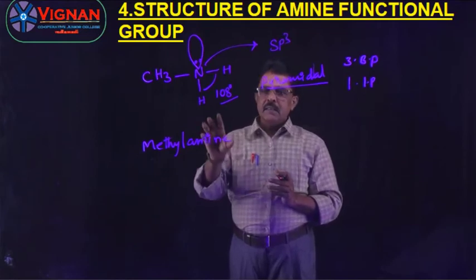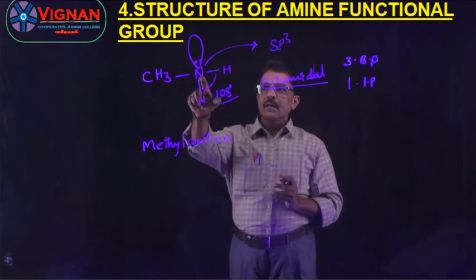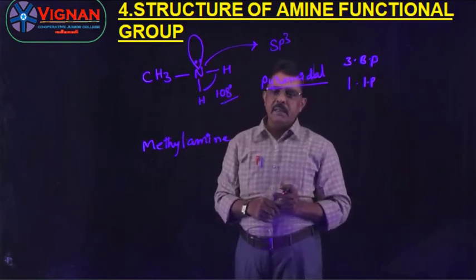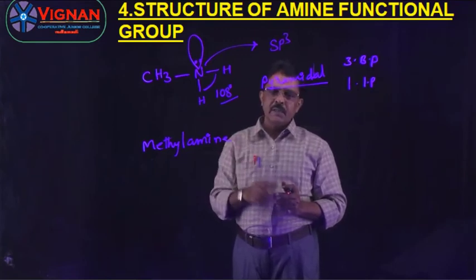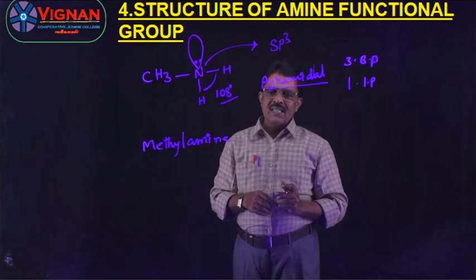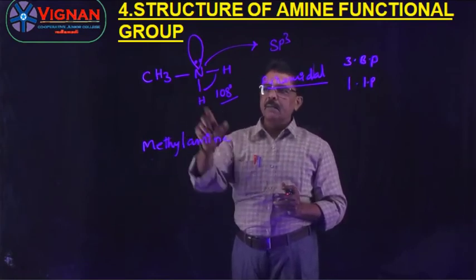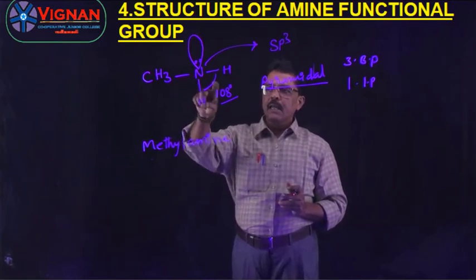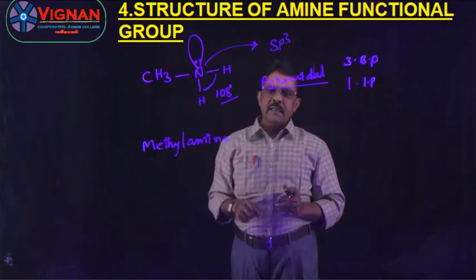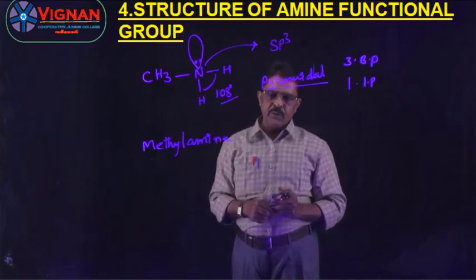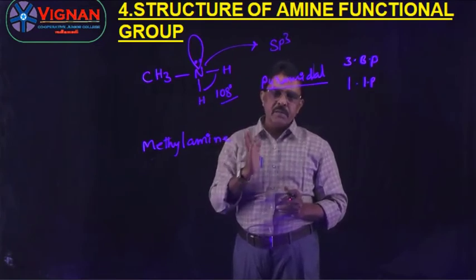So, this is the structure of amines. In amines, the nitrogen undergoes sp3 hybridization. It forms 4 sp3 hybrid orbitals. Among the 4 sp3 hybrid orbitals, one has a lone pair and the remaining 3 have unpaired electrons. Using these unpaired electrons, the sp3 hybrid orbitals of nitrogen form 3 covalent bonds with other 3 atoms or groups. Right, understand? If a molecule undergoes sp3 hybridization, the shape must be tetrahedral.